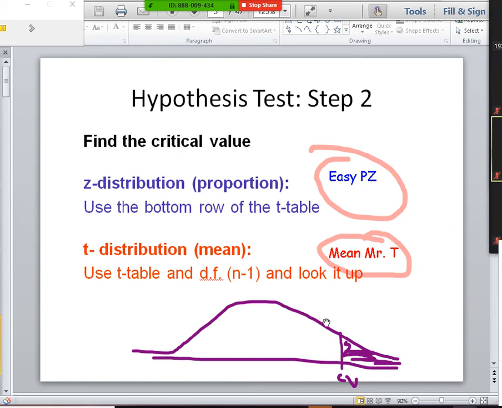And then you're going to draw your picture. If it's right-tailed, you shade to the right. If it's left-tailed, you shade to the left and put in your critical value. Your critical value is going to be negative if it's on the left, because all these z-scores are negative. On the right side, all the z-scores are positive from the center.